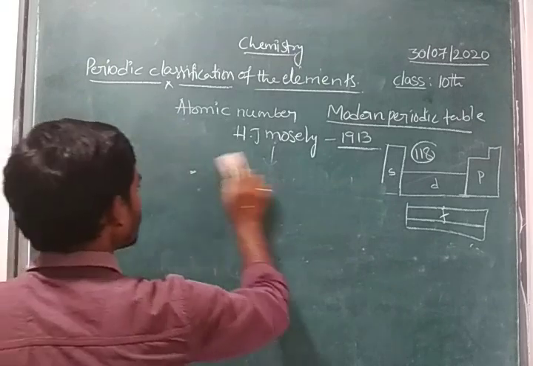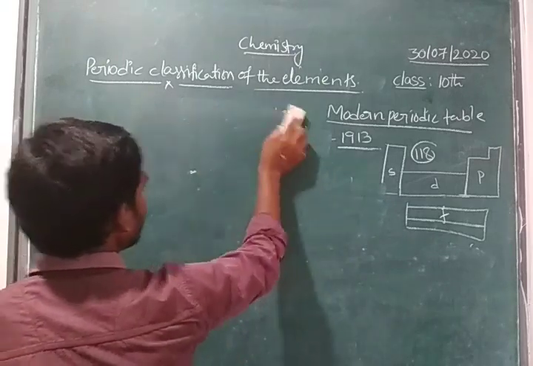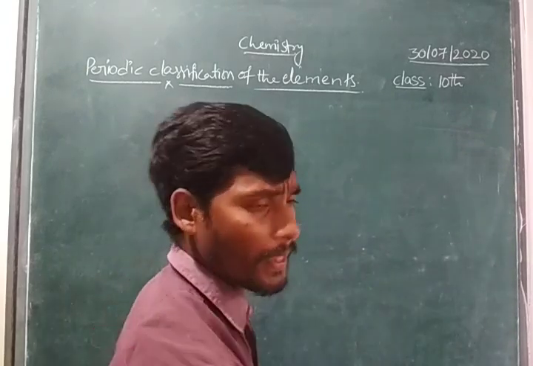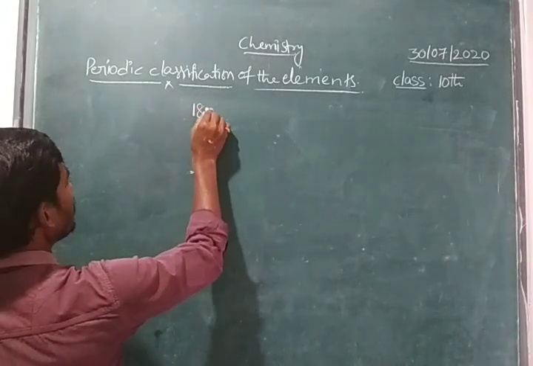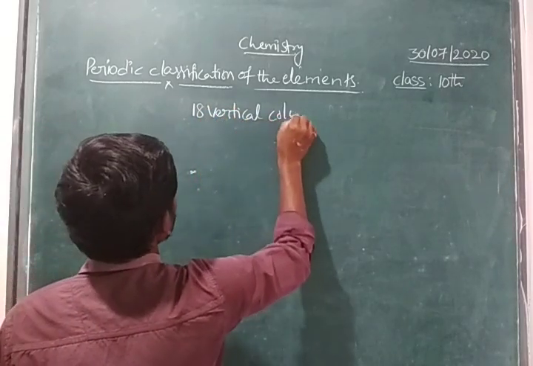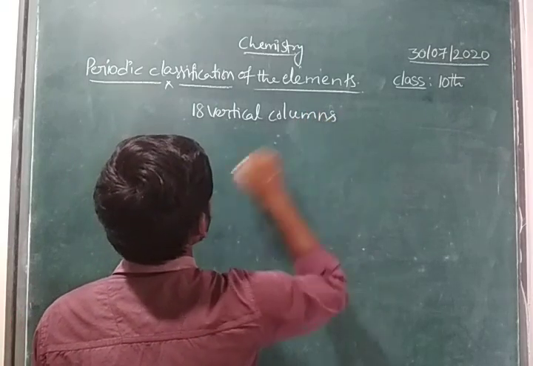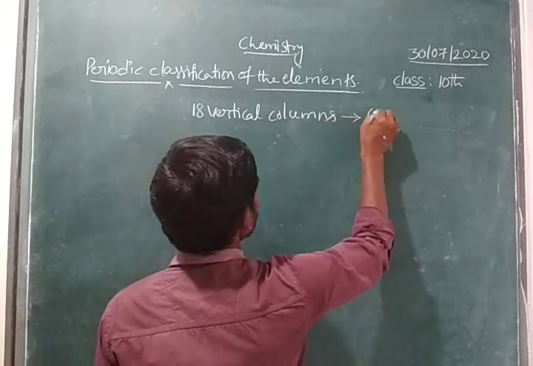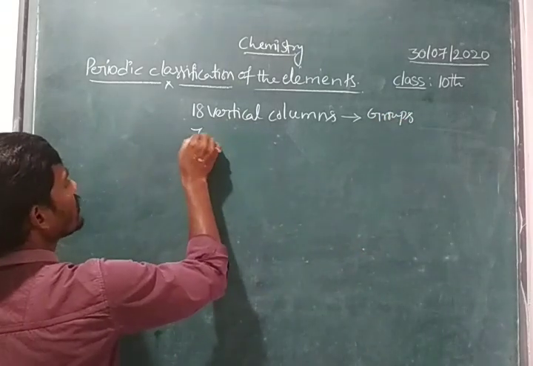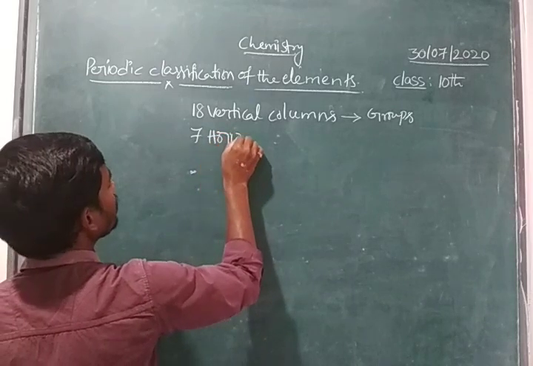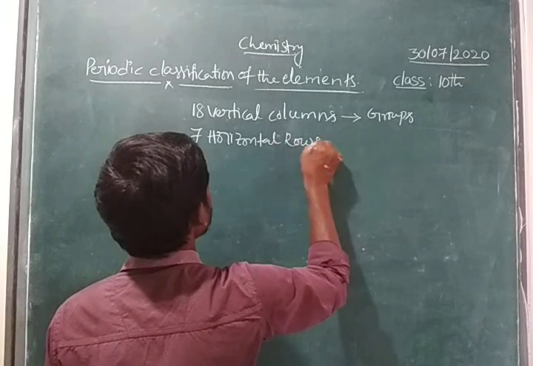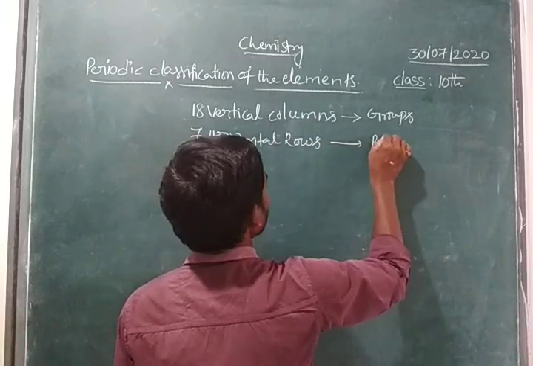In those 4 blocks, he arranged 18 vertical columns, and those 18 vertical columns we consider as groups, and 7 horizontal rows. The 7 horizontal rows we consider as the periods.